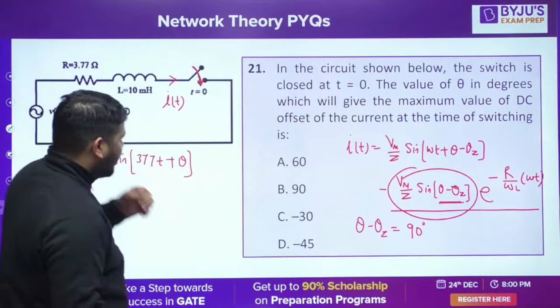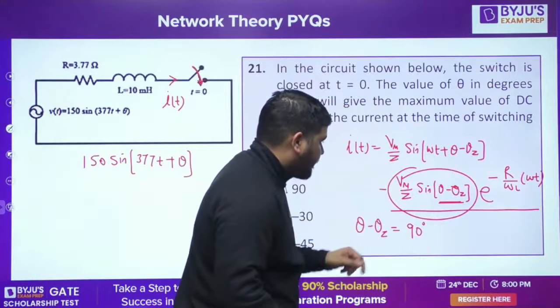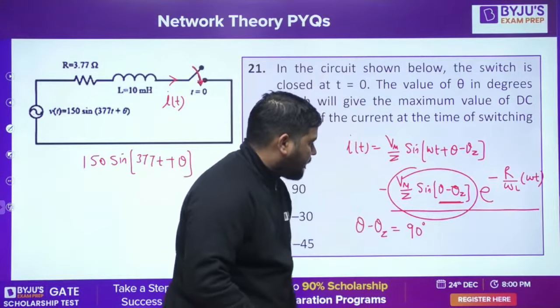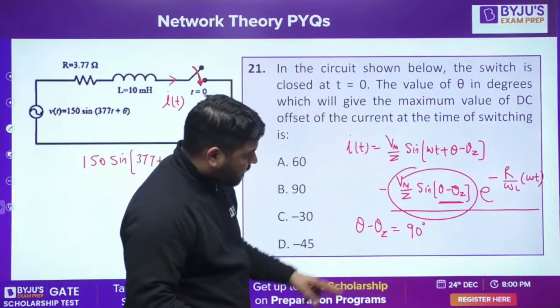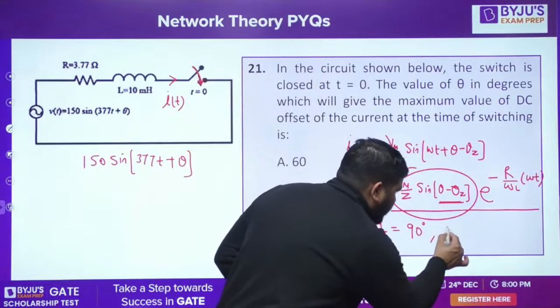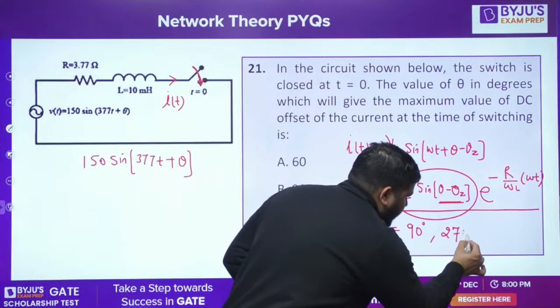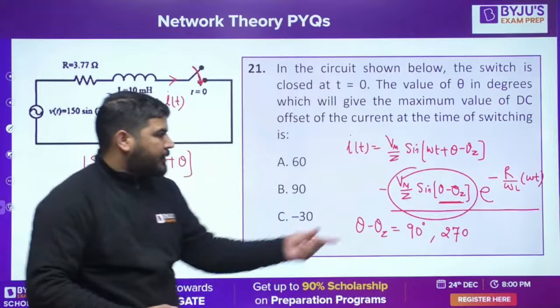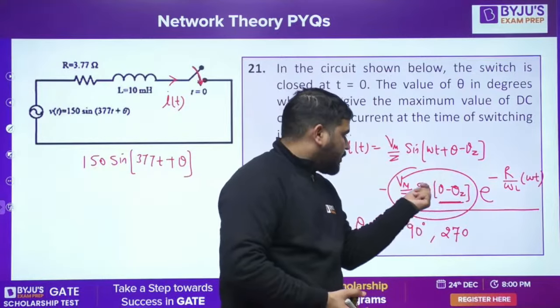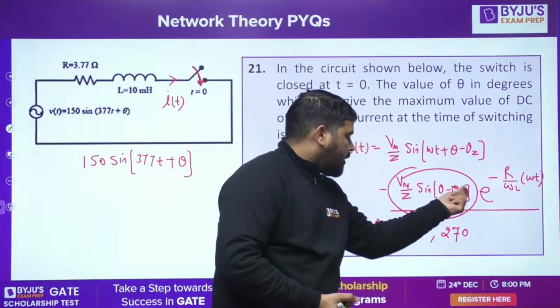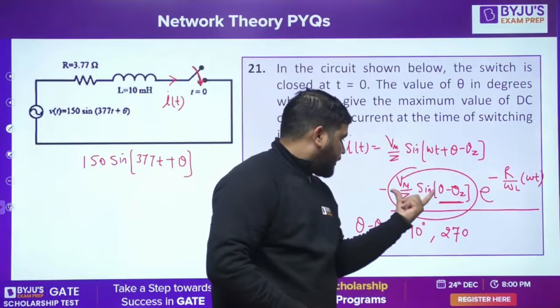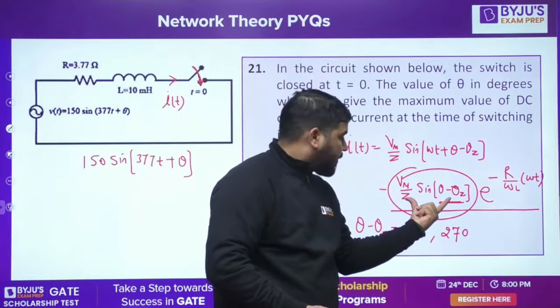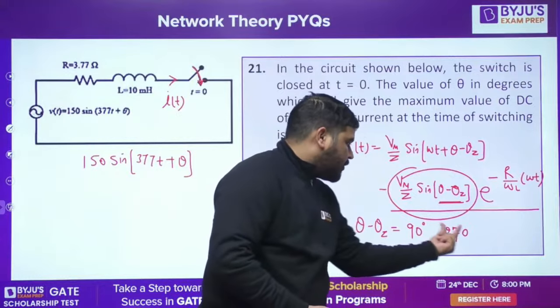Yes. Now you can calculate this theta Z first. So this theta Z, you can put it here. There is one more way. It should be 90 or 270. It can be 270 also, because if this is 270, then also it will become minus 1 and it will become the maximum value. The DC offset will be the maximum. So it can be 90 or 270.